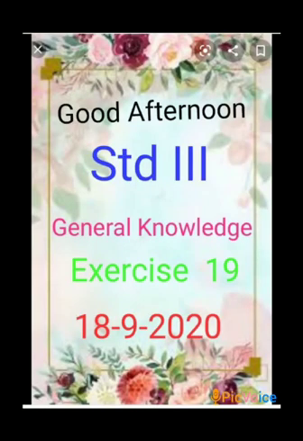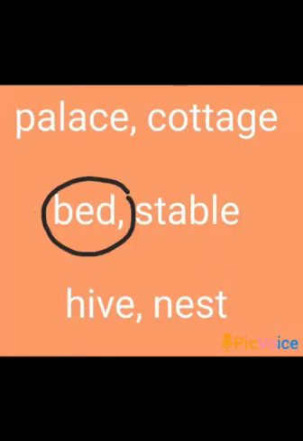The next exercise, children, which we have to do is exercise 19. Stranger. Name the stranger in the following set of words. Here in this exercise, children, you have to find the stranger. Means you have to find the odd one out.